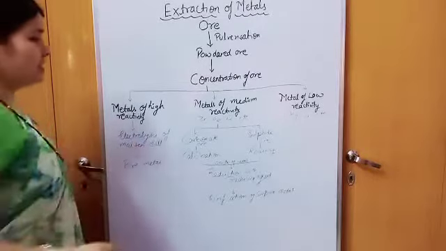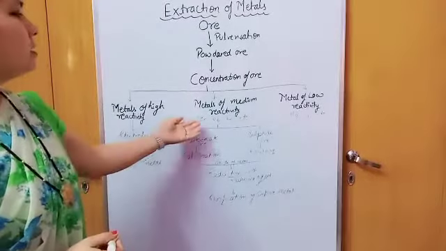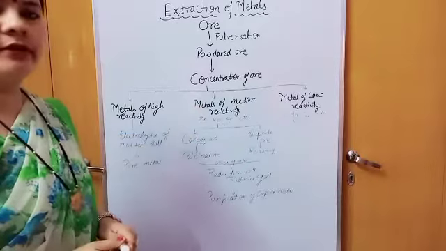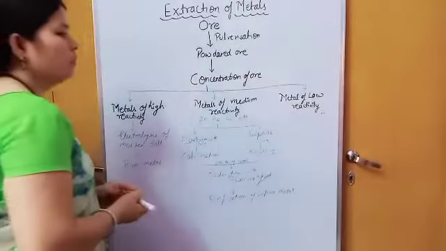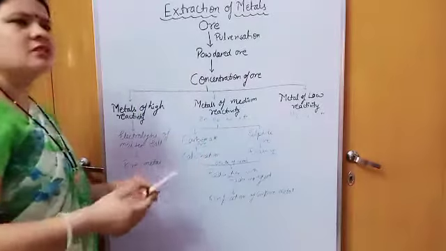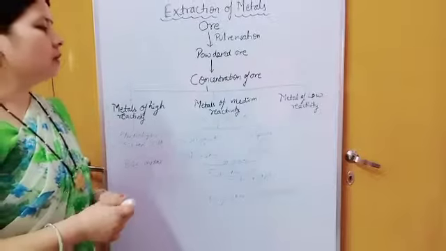Okay, now the second thing is metals of medium reactivity, such as Zn, Pb, iron, it depends कि कोई किस type का आपका है. Generally, metals of medium reactivity are present either in sulfide form or in carbonate form.